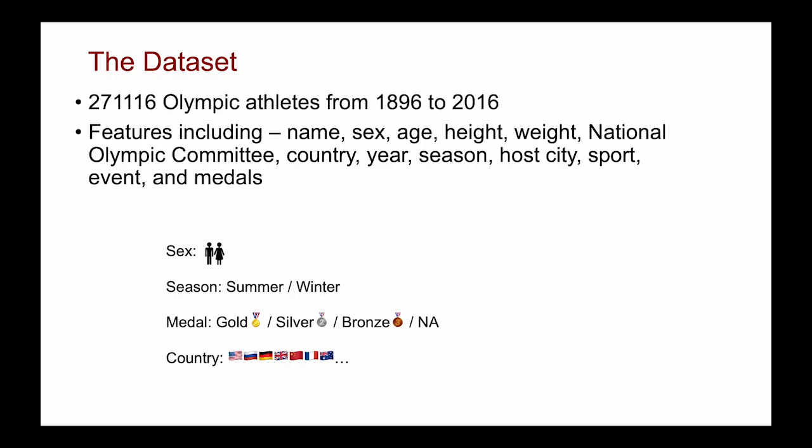And the features of athletes include the athlete's name, sex, male or female, age, height, weight, team, the 3 letters of the National Olympic Committee, the country where the athlete comes from, the year and the season of the Olympic event, the host city, the sport, the event name, and whether the athlete won any medals.